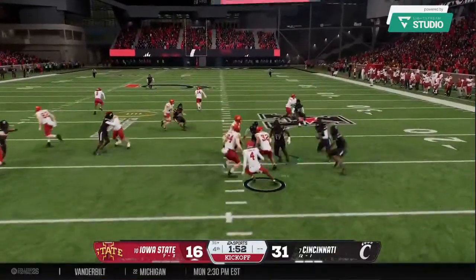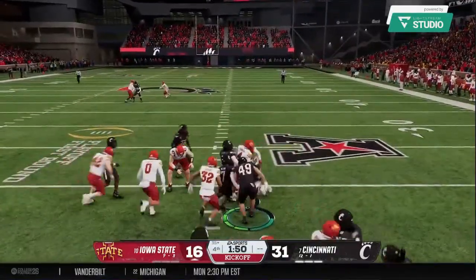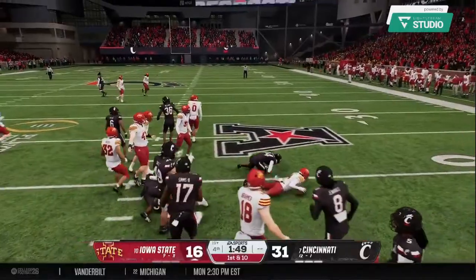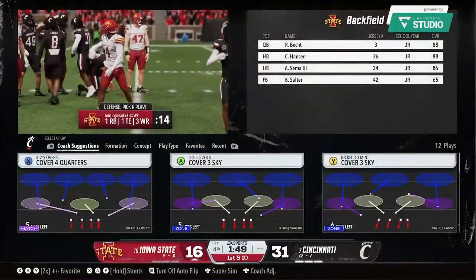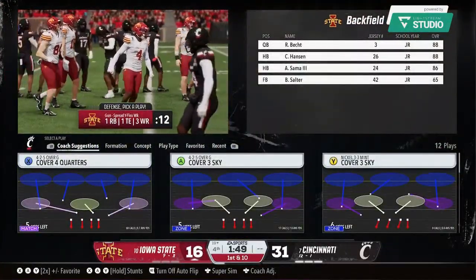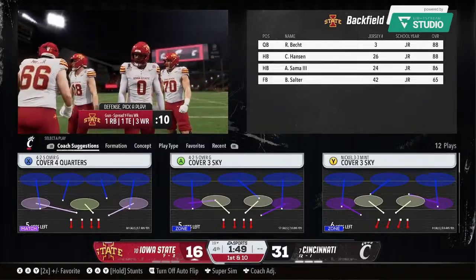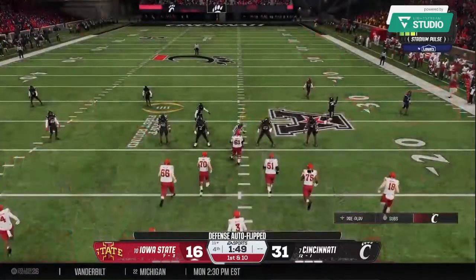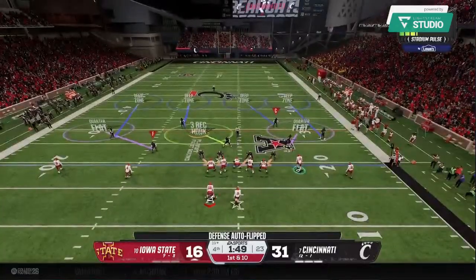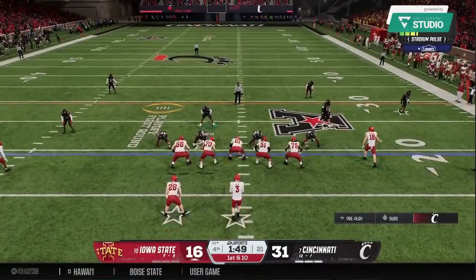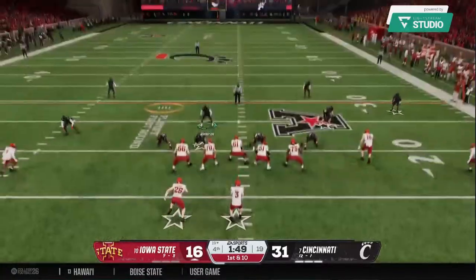Bringing it out. It's Townsend. They stop at the 19. Good job by the coverage team. And the Iowa State offense takes the field now. Their championship dreams not quite dead yet, but it's desperation time. They've got to get something going right now.